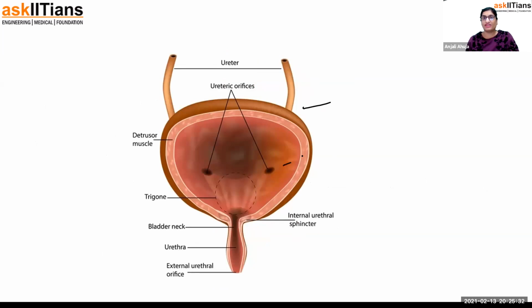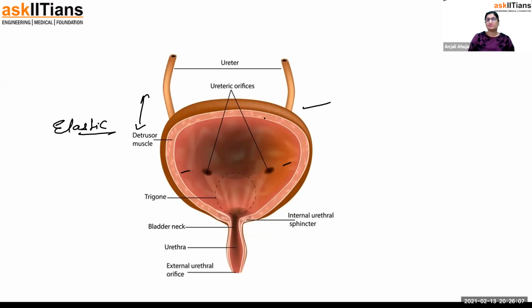When it starts to fill up, it sends signals. The muscles of the urinary bladder are known as detrusor muscles. They are elastic muscles and can increase in size. So when it appears to be half full, it starts sending signals to the brain. It's time to urinate, and after a while you can hold, but when it's getting fuller, you cannot hold. So anyway, the urinary bladder is a cone-shaped structure, which is elastic and can increase its surface area.